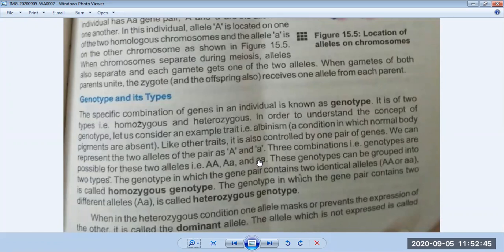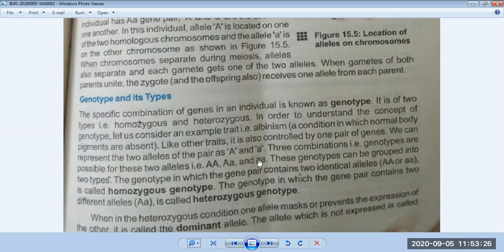The expression of this genotype in the form of a trait, in your example being albino or having normal pigments, is known as the phenotype. So this is very important. What is phenotype? Look at your book, page number 98. It is given that if capital A and small a, the expression of the genotype shown in the next generation, that type of expression is called phenotype.